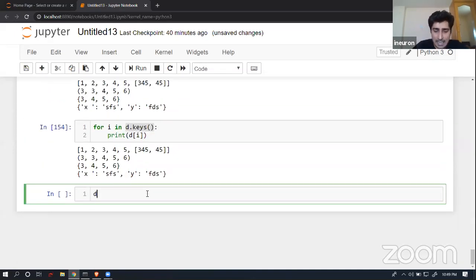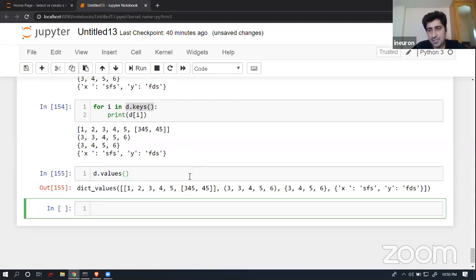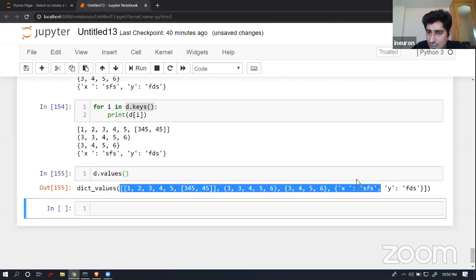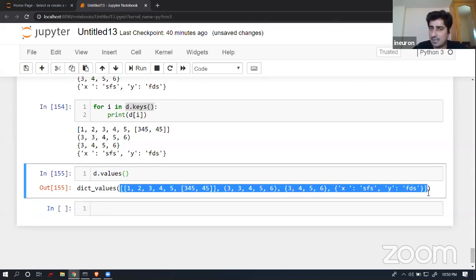Now here, another function I would like to show you: values. If you execute it, you will get a list of all the values. So there is dictionary.keys and dictionary.values, both of these functions are available, and you will be able to get these particular things in this particular place. As simple as that. So again, if I have to iterate through all the values which have been given over here, I can do that. There is no problem.